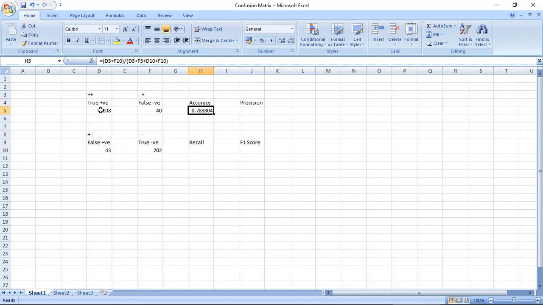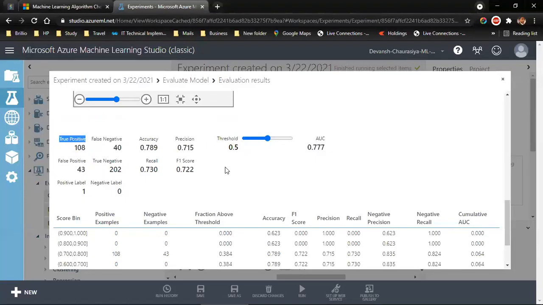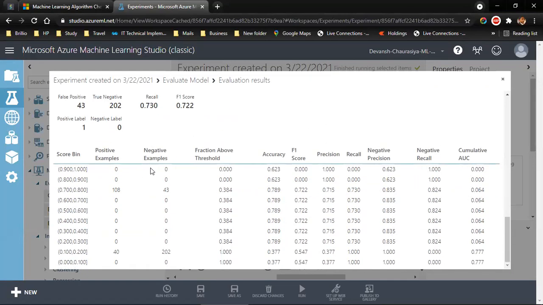So accuracy is, we thought they survived and they survived, we thought they did not survive and they did not survive. So we add these and divide by the total. So 108 plus 202 divided by 108 plus 40 plus 202 plus 43. This is what I have done over here. If you do that, you get 78%. This number, 78%, looks like pretty good accuracy, but what we know is there is always a chance for improvement.